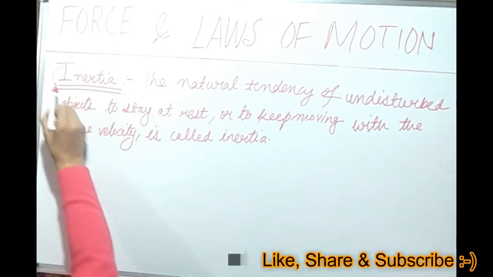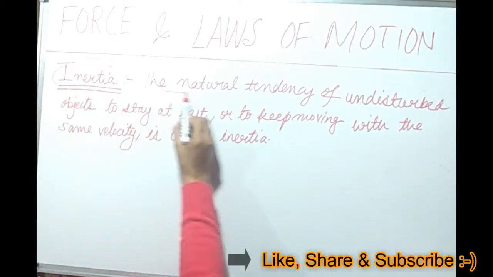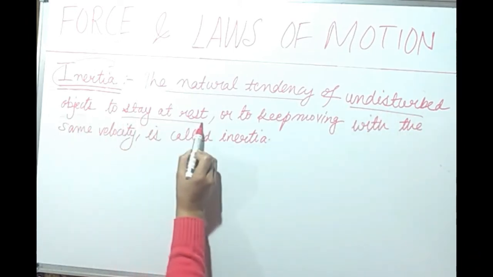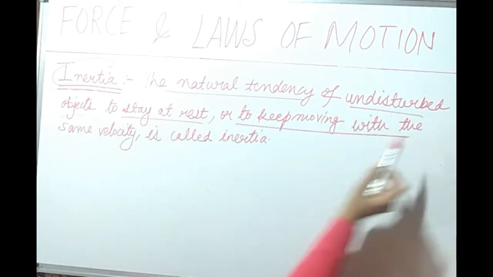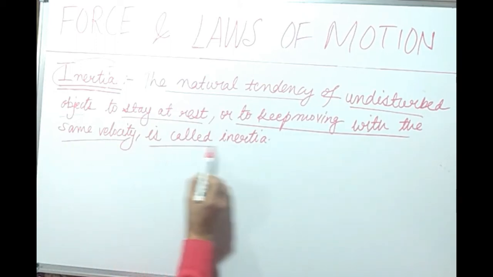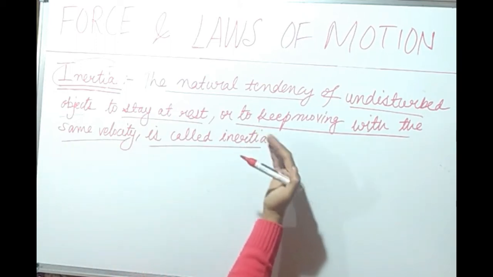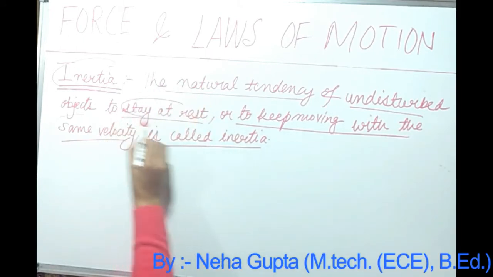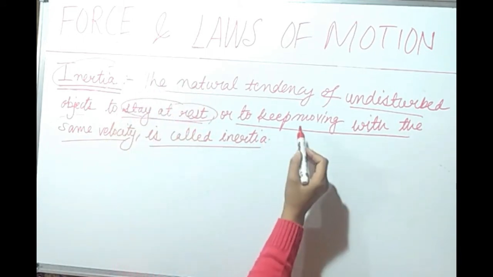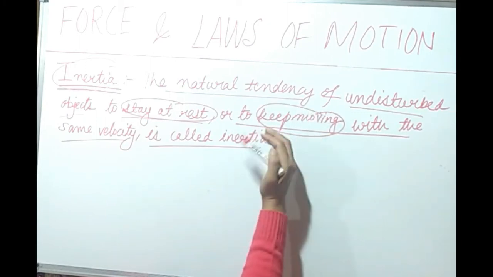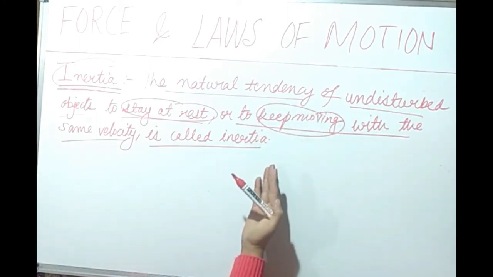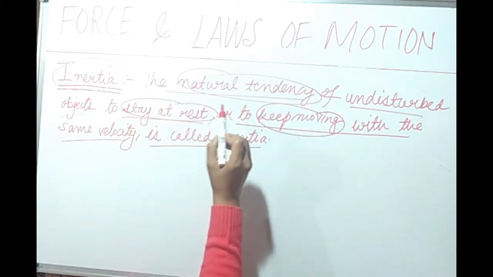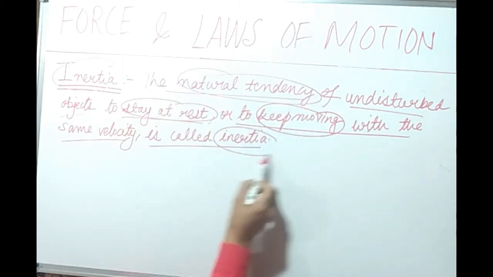What is inertia? The natural tendency of undisturbed objects to stay at rest or to keep moving with the same velocity is called inertia. What is this? When an object is at rest, it will try to stay at rest. And when an object is moving, it will try to keep moving with the same velocity. This is the natural tendency of our body, and that tendency, that property is called inertia.